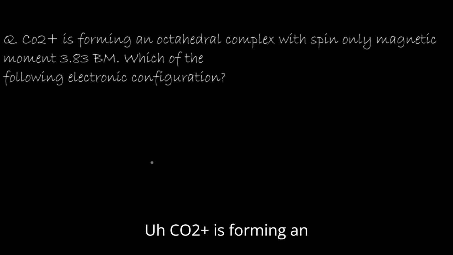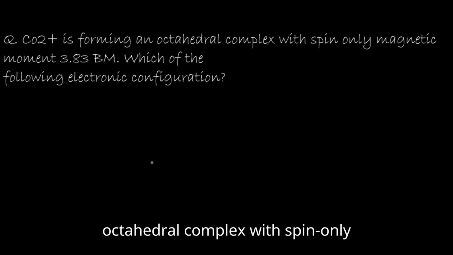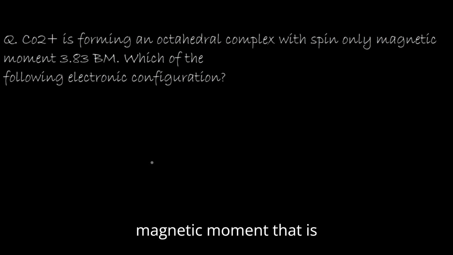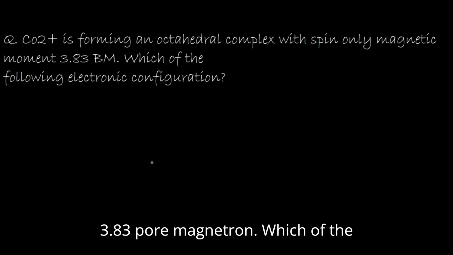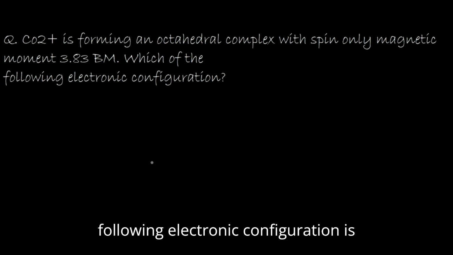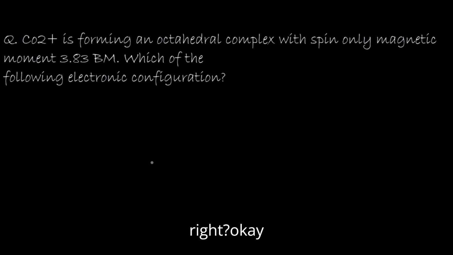Co2+ is forming an octahedral complex with a spin-only magnetic moment of 3.83 Bohr magneton. Which of the following electronic configurations is right?